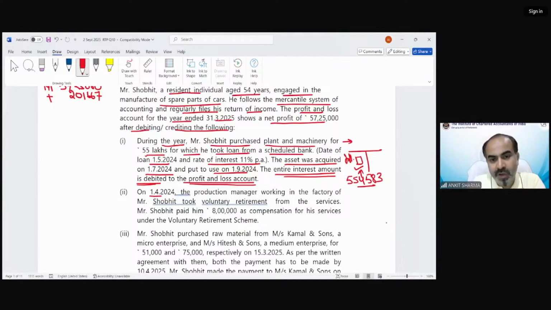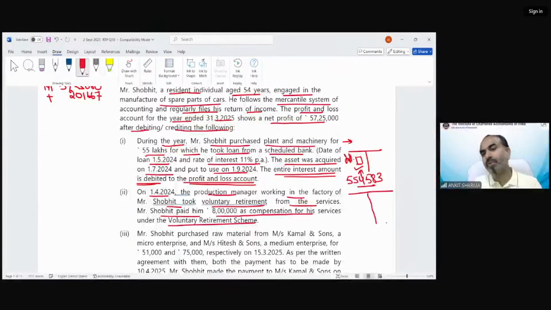On 1st April 2024, the production manager working in the factory of Mr. Shobhit took voluntary retirement from the services. Mr. Shobhit paid him 8 lakh as compensation for his service under the voluntary retirement scheme. So now, in point number 2, some production manager has taken the voluntary retirement and we have paid some compensation to him and we have debited the full 8 lakh rupees in our P&L account.